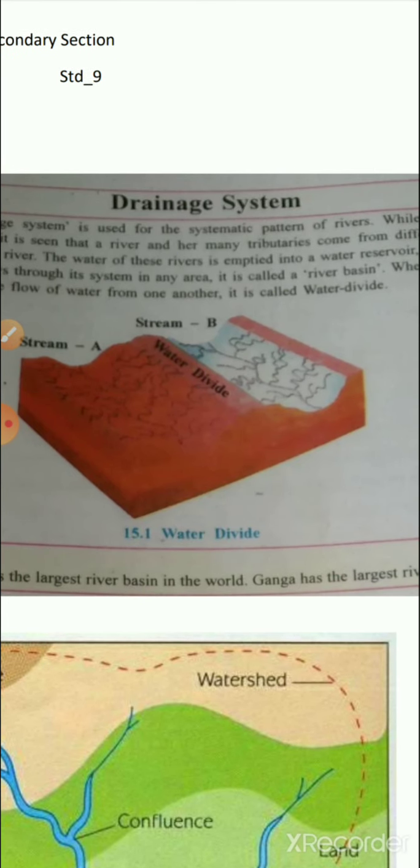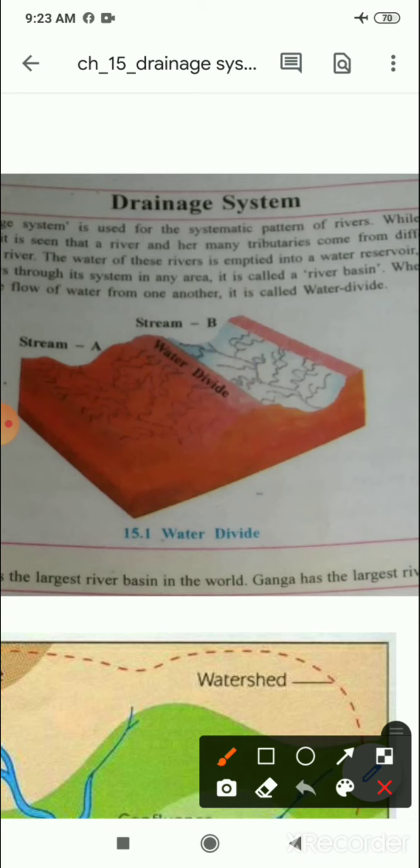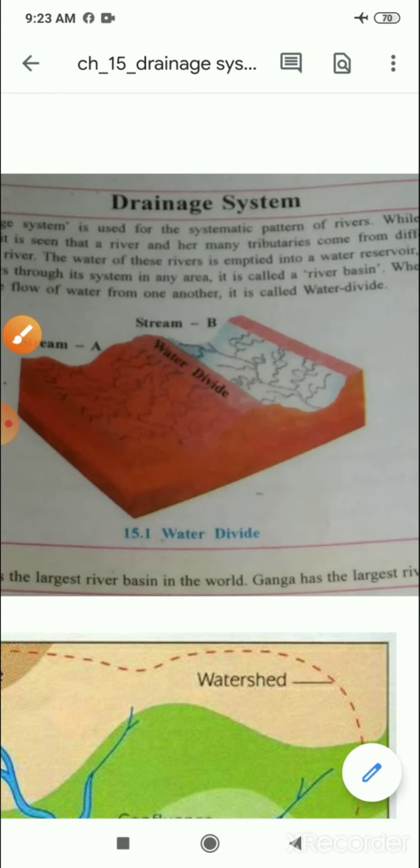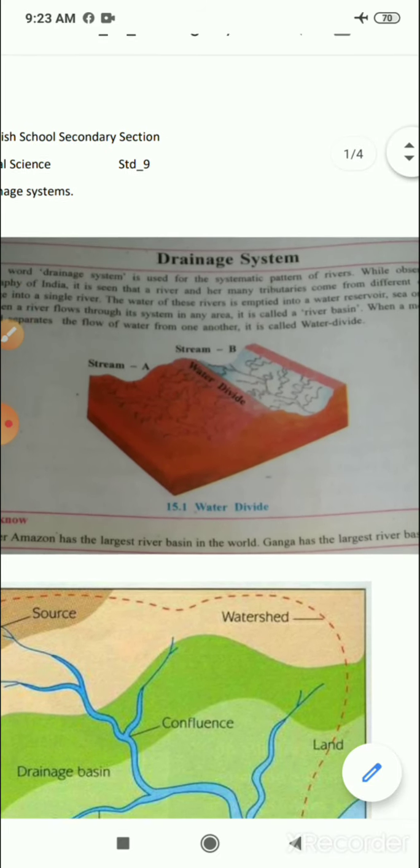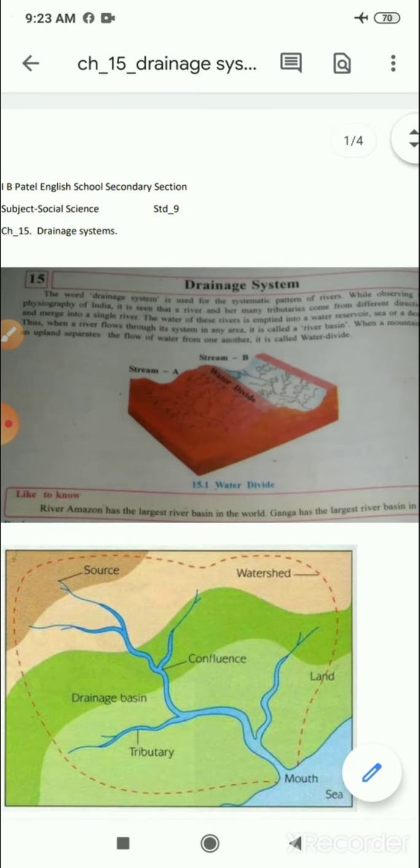When a mountain or upland separates the flow of water from one another, it is called a water divide. So these two definitions are very important to be remembered.